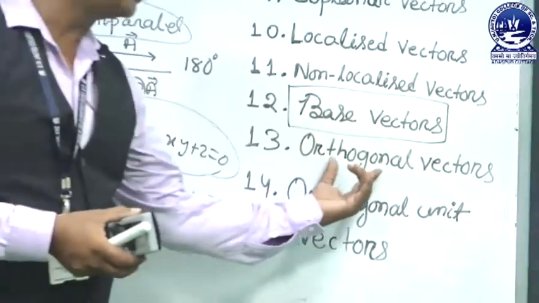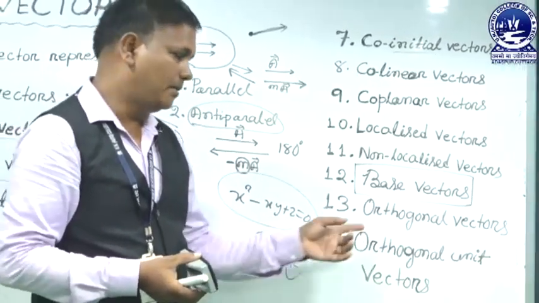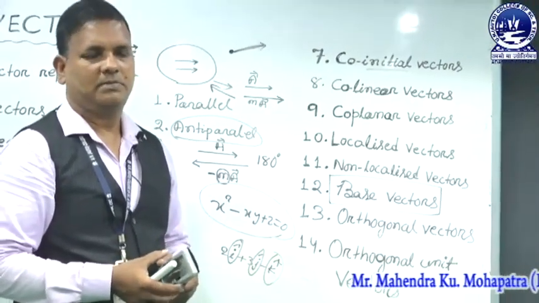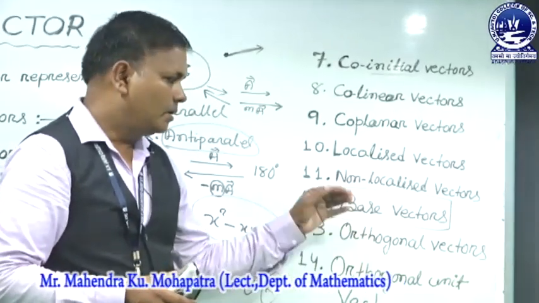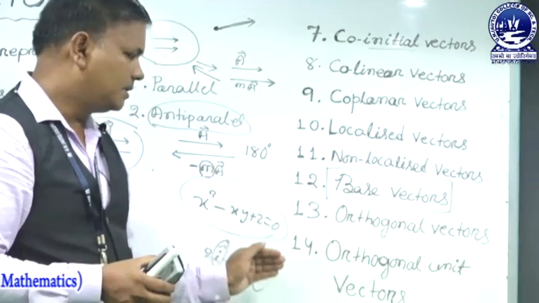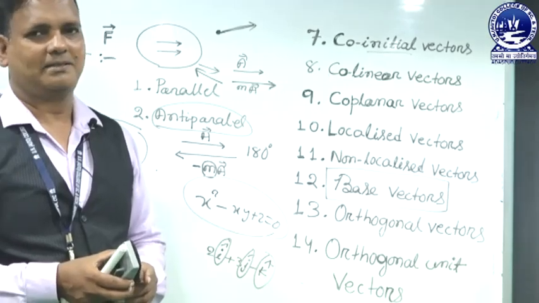So what are orthogonal vectors? If the angle between two vectors is 90 degrees, that means they are perpendicular to each other, and the vectors are called orthogonal. So here i cap, j cap, k cap are called orthogonal unit vectors.